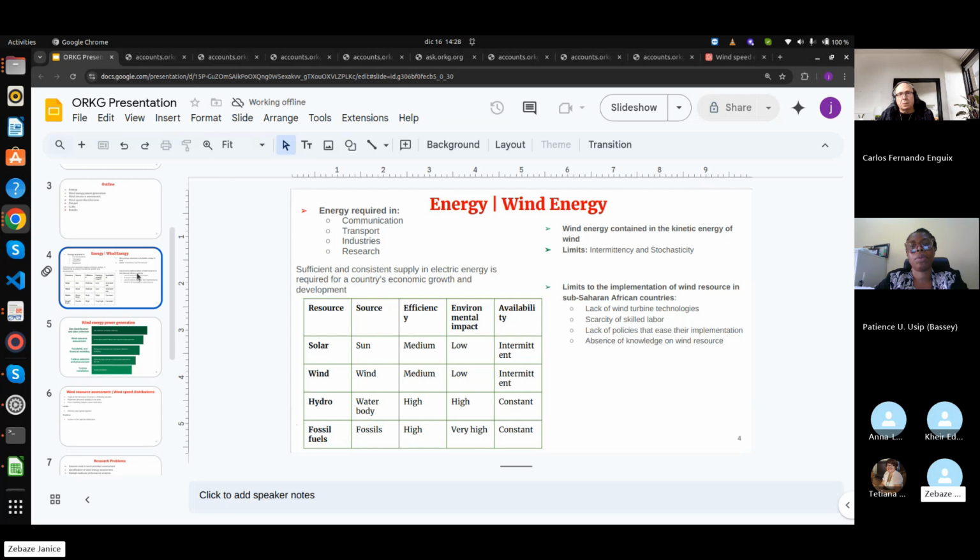So a good and consistent supply of energy in a given country is required for its economic growth and development, and is therefore a sign of economic development in that area.